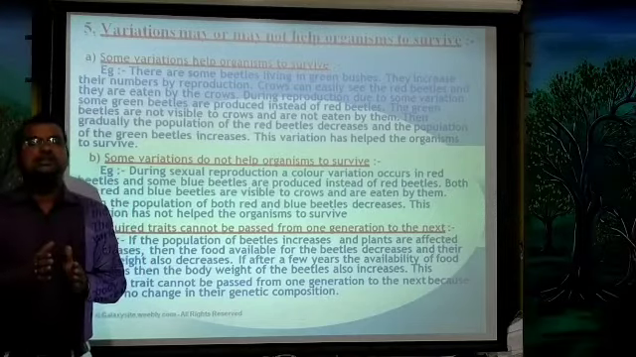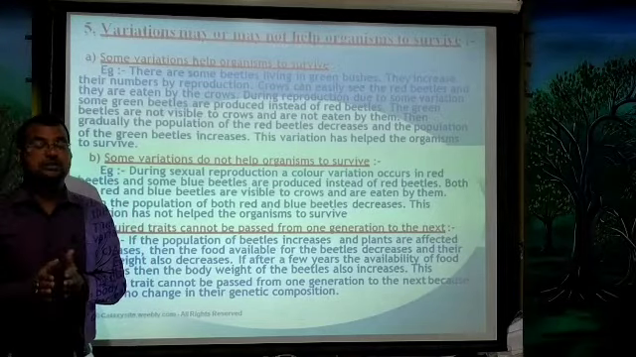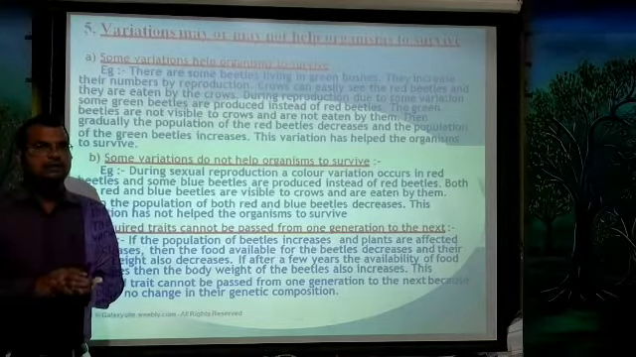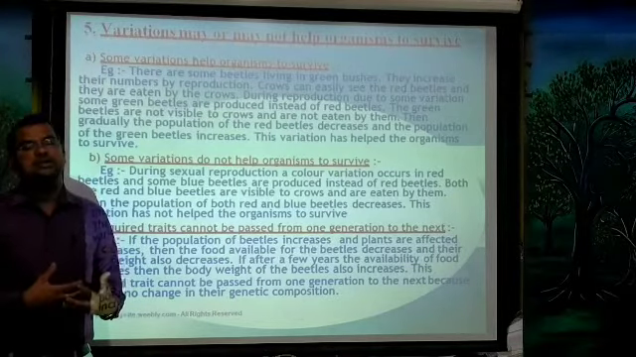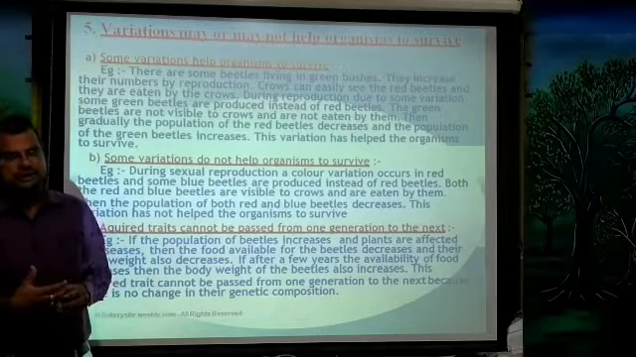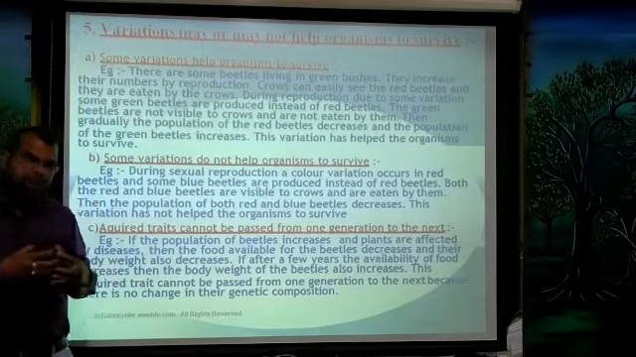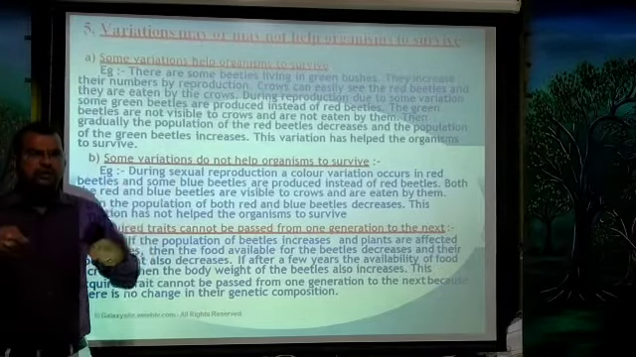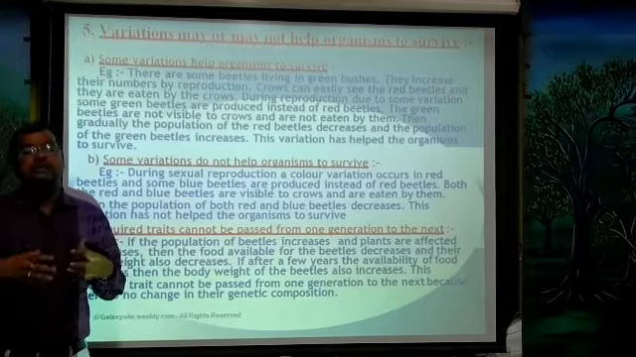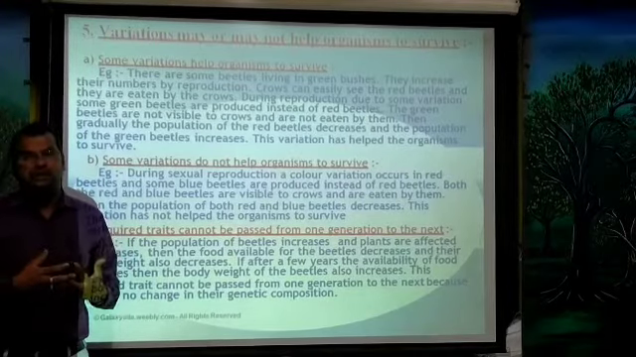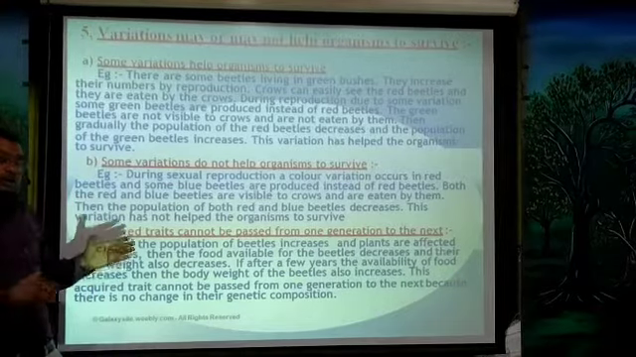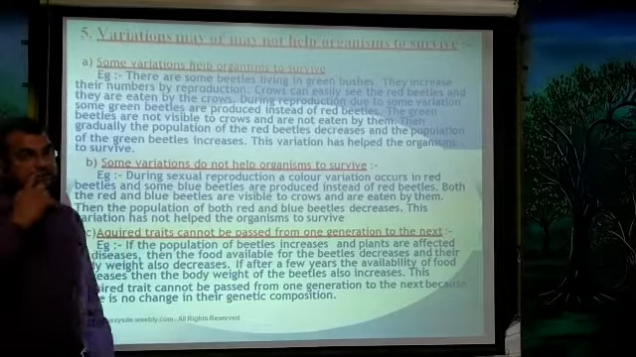Only a character will transfer from one generation to another if the changes happen in the genetic material. So those experiences which happen during the lifetime are not going to be transferred to the next generation. Here, the decrease in body size is not going to be transferred to the next generation, because the change we see here did not happen in the genetic material.